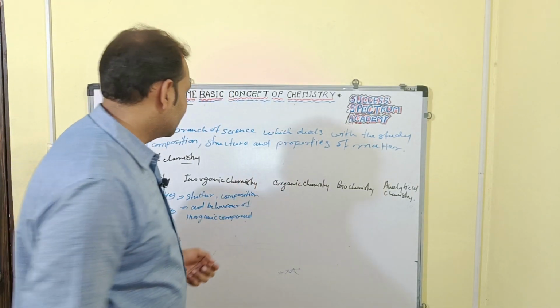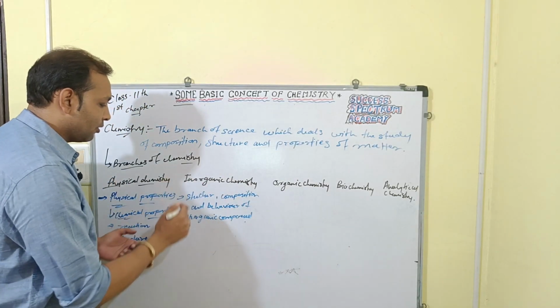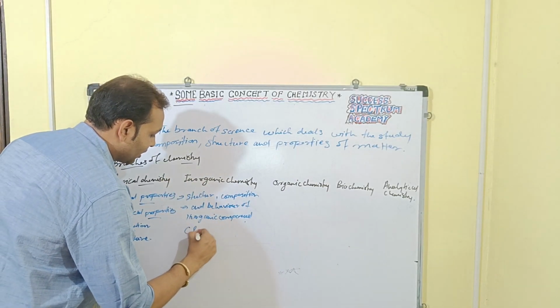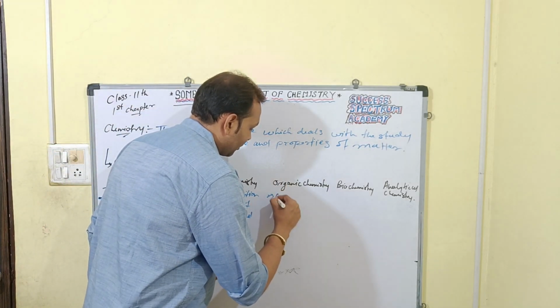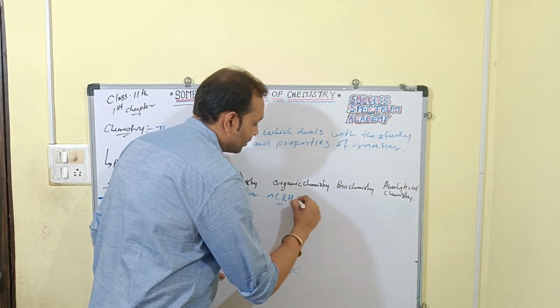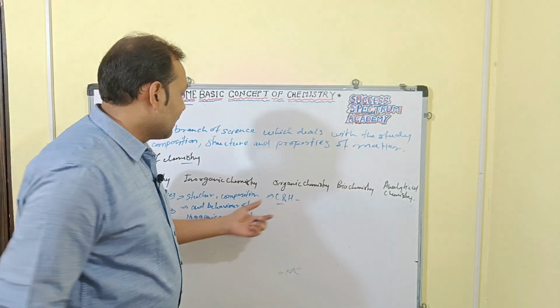In inorganic chemistry we are not talking about carbon and hydrogen, but in organic chemistry we are talking about carbon and hydrogen and their properties, structure and so on.